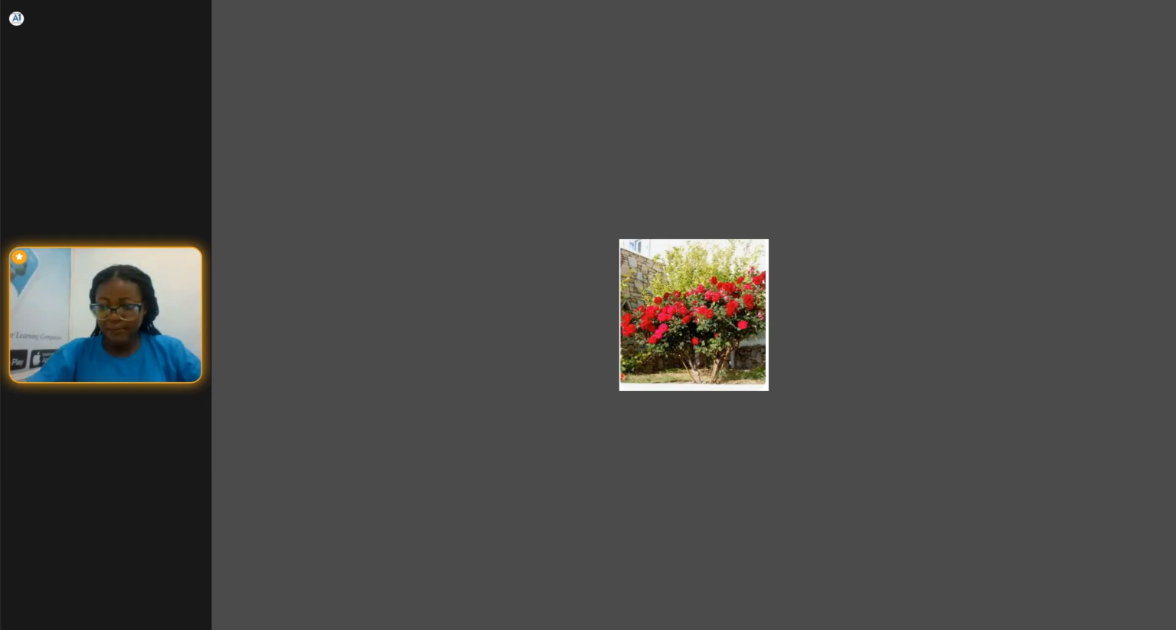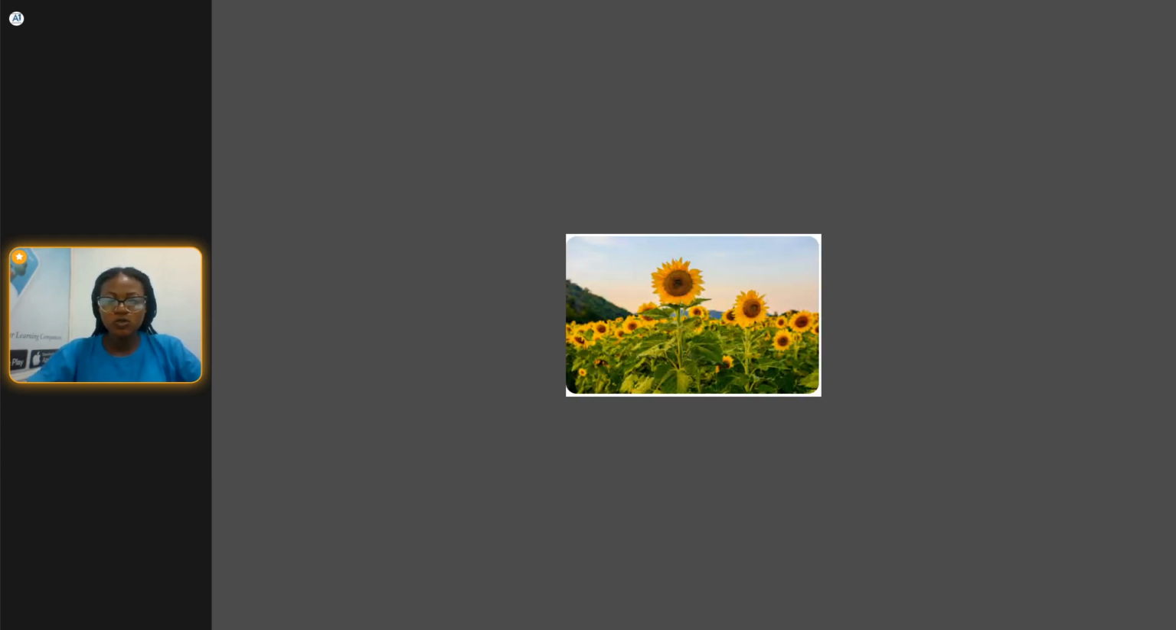the sunflower. The sunflower is also an example of autotrophic nutrition. This is a sunflower here. So this plant is also an example of autotrophic nutrition because they can manufacture their own food by themselves.